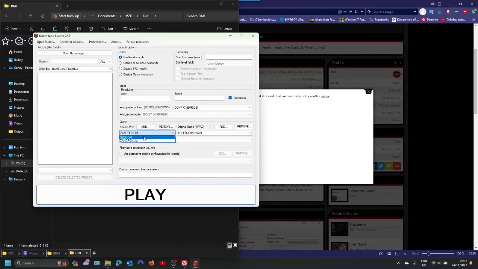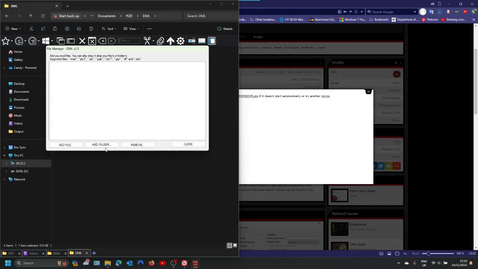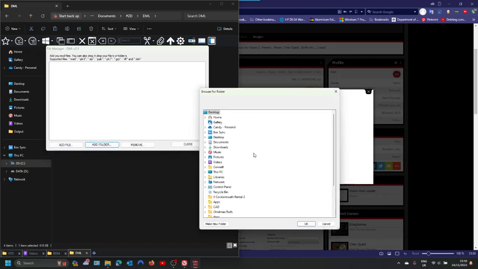I'll test it with both Zandronum and GZDoom. Let's leave on Zandronum for now. Let's fill the list with mods. So open the file manager. I'm not sure if drag and drop works. I usually just add the folder.